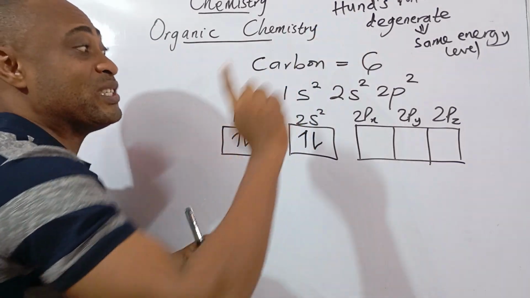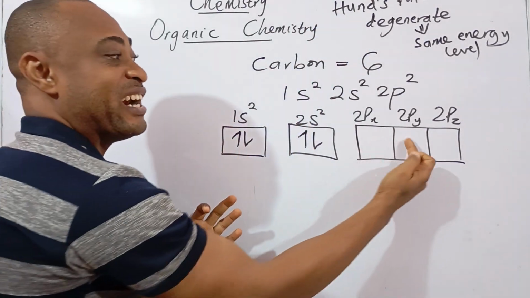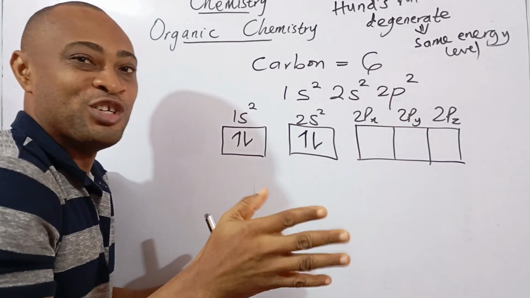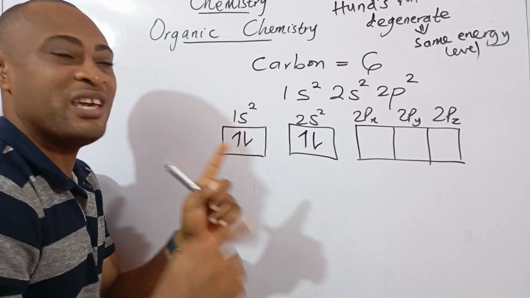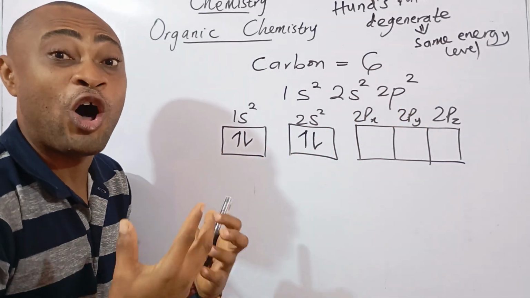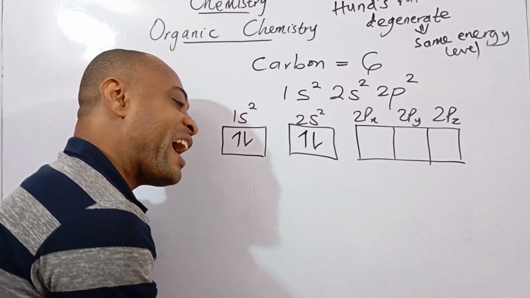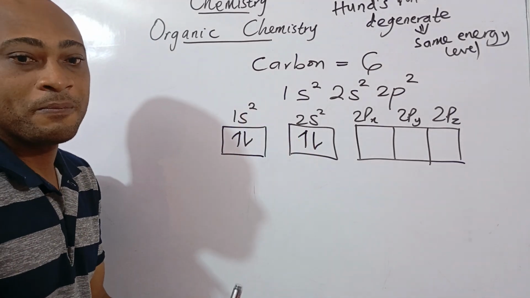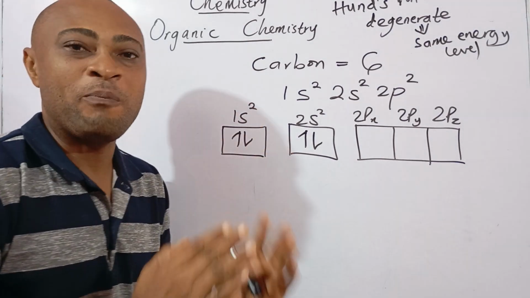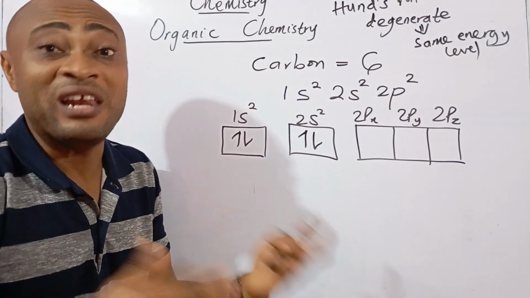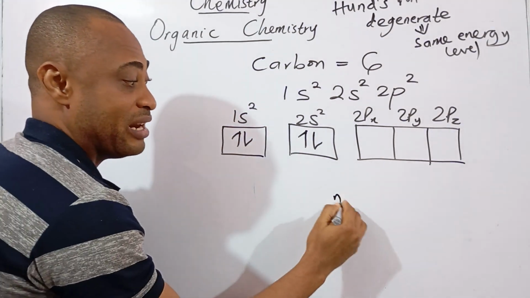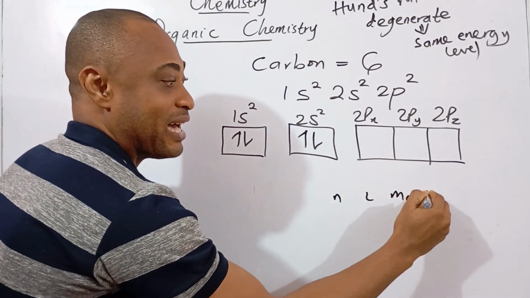Hund's rule is the one that tells us that when you fill degenerate orbitals, you must do that singly. Fill them one by one before you double. Aufbau is the one that tells us that when you fill orbitals, you fill from lower energy level before you fill higher energy level. While Pauli's exclusion principle states that when filling orbitals, no two electrons can have the same set of 4 quantum numbers. Remember we have the n, the l, the ms, and the ml.